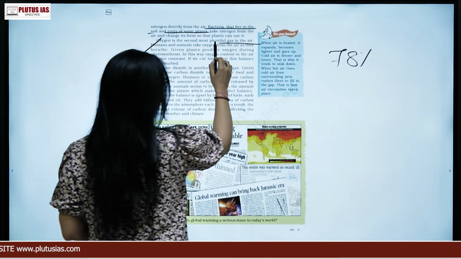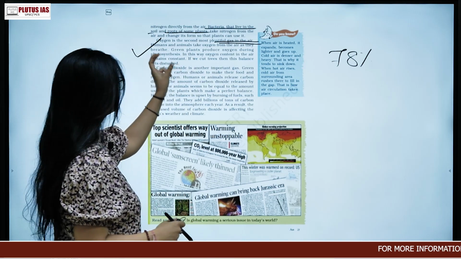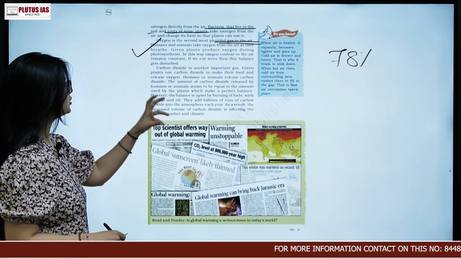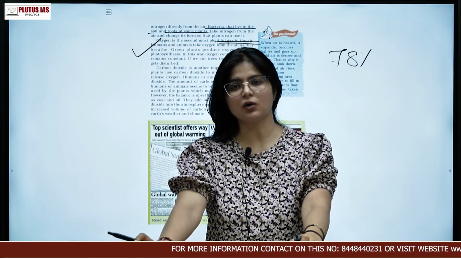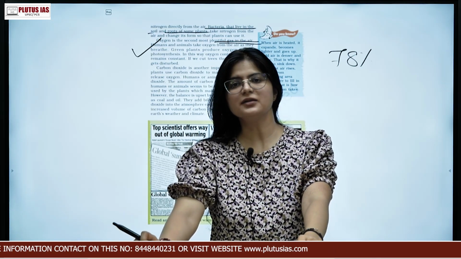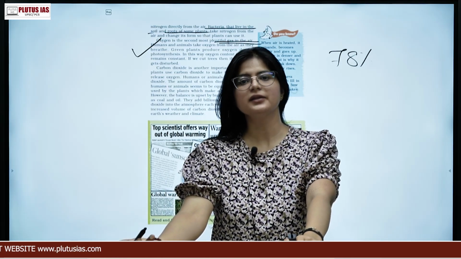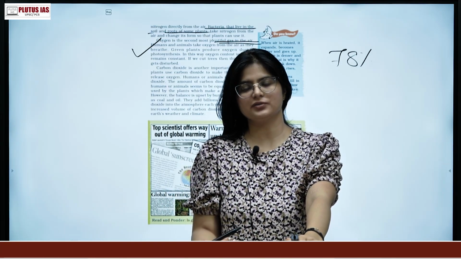Oxygen is the second most plentiful gas in the air. Humans and animals take oxygen from the air as they breathe. Green plants produce oxygen. So how are we getting the oxygen? Oxygen is being obtained from the plants. Plants produce the oxygen. How? They release the oxygen and they take in the carbon dioxide.